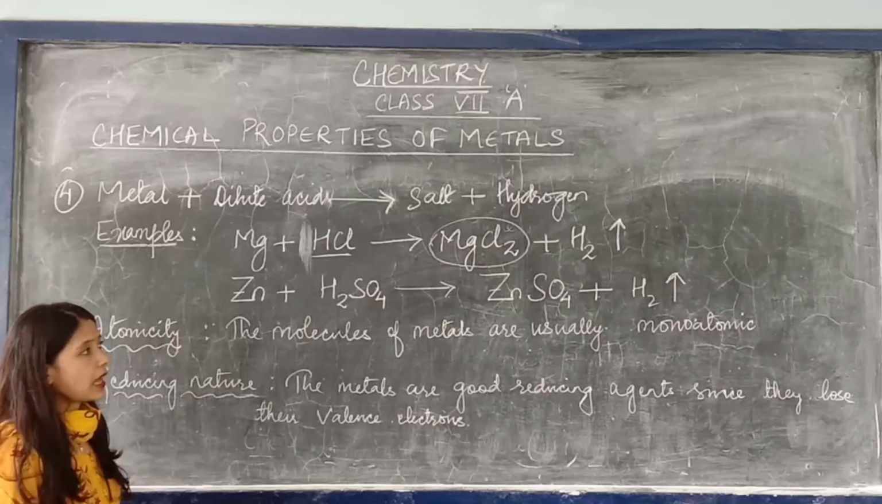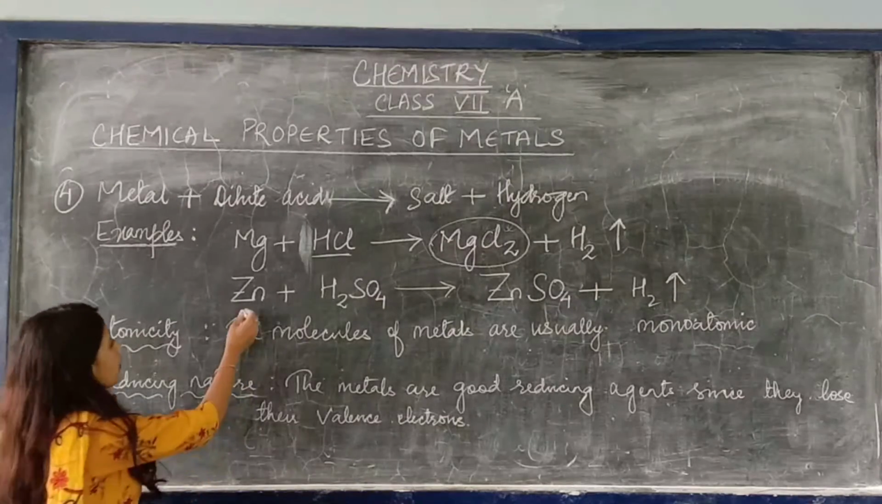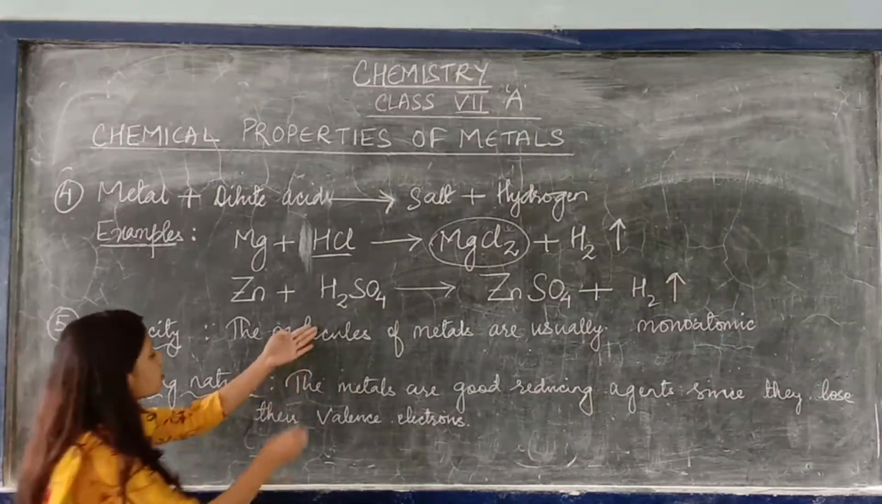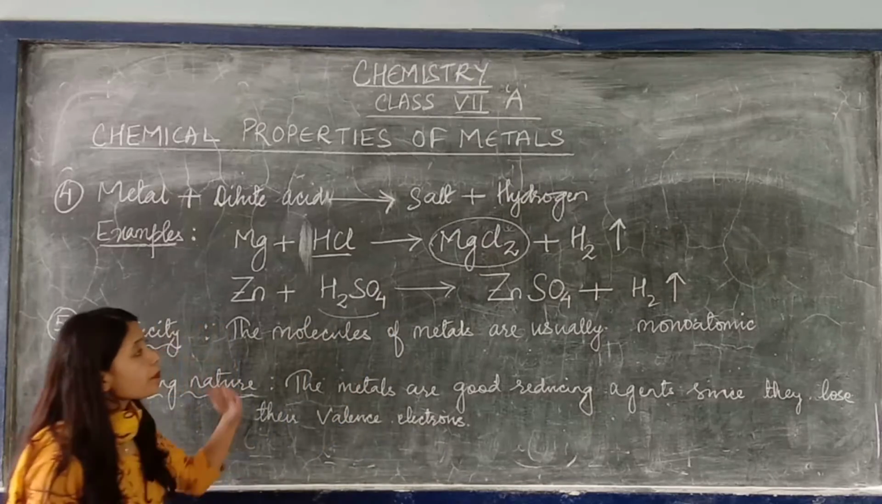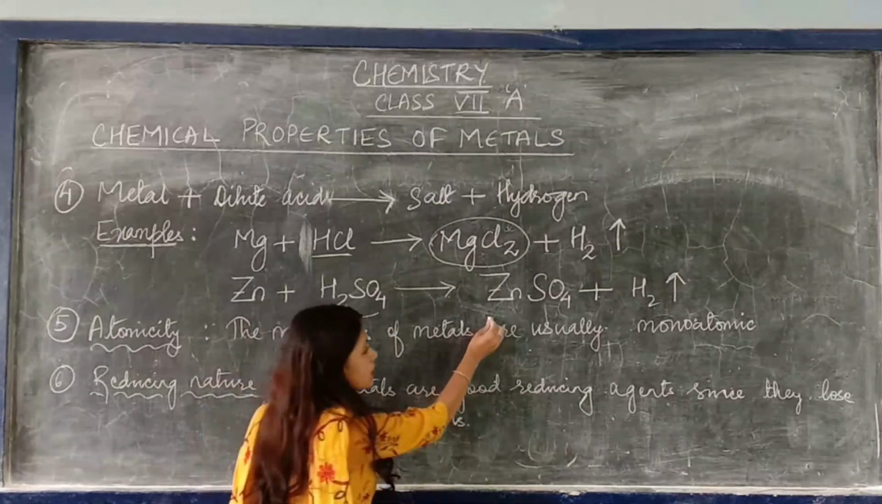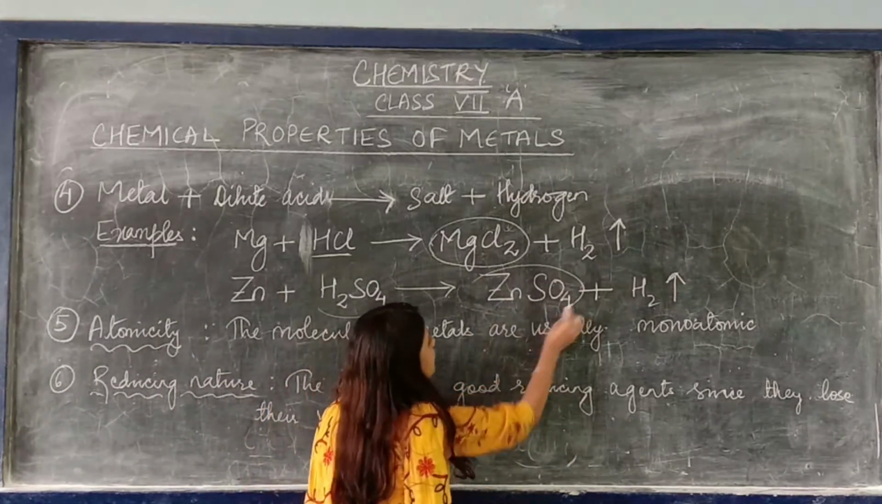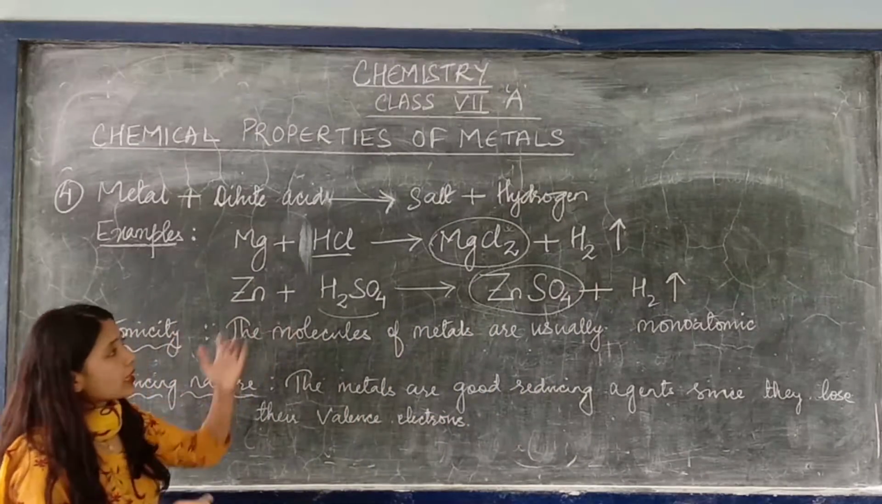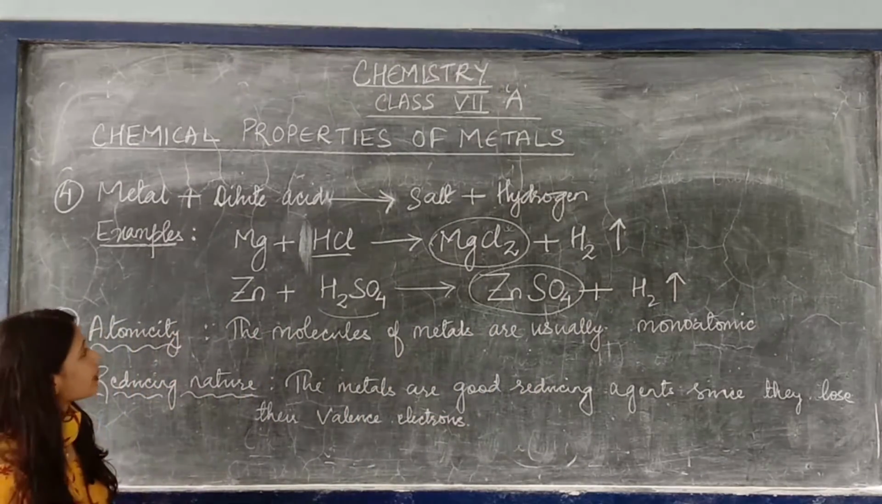This is the first example. The second one is when zinc reacts with sulfuric acid. This is the formula of sulfuric acid. The product is zinc sulfate plus hydrogen. Zinc sulfate is a salt. Okay, let's check whether the equation is balanced or not.